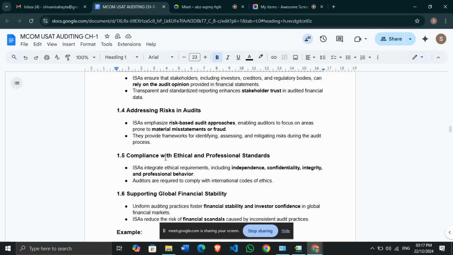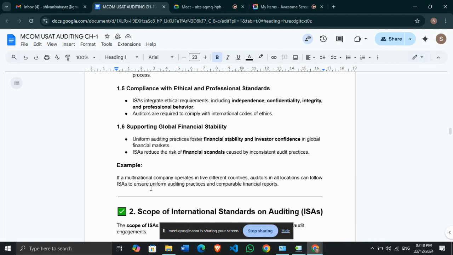So auditors are required to comply with the international code of ethics. We are doing trade and business internationally, so the auditors are required to comply with the international codes of ethics. And the next is that it supports global financial stability. Uniform auditing standards and uniform practices are there, and all the countries are going to do the audit as per uniform auditing standards. So it fosters financial stability and increases investors' confidence in the global financial market.